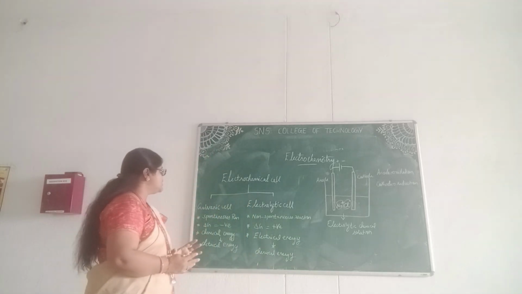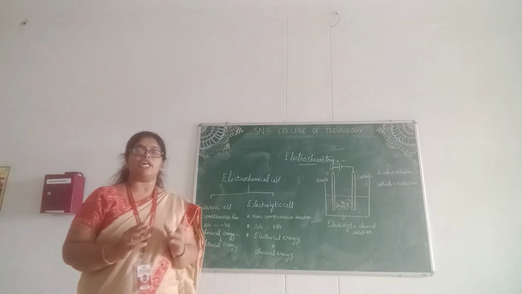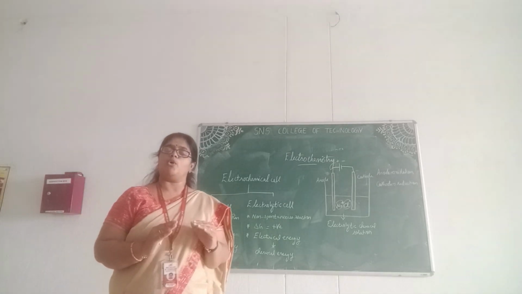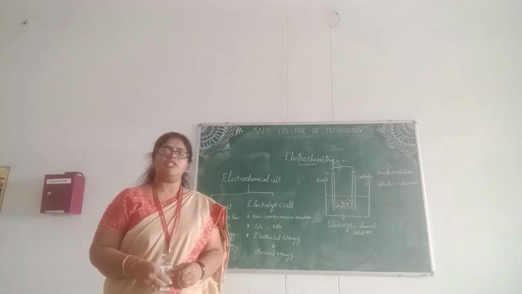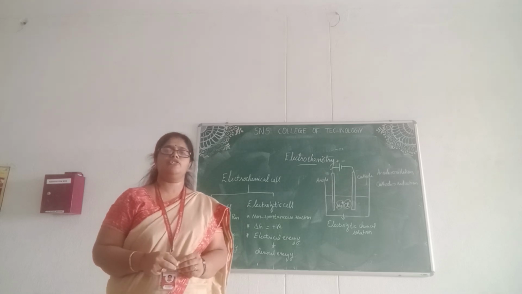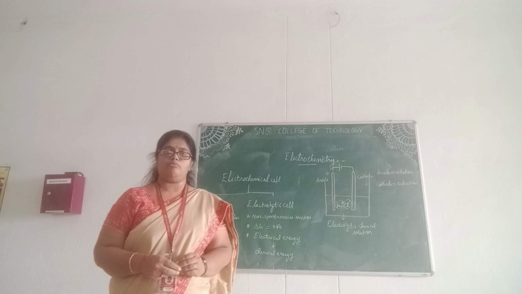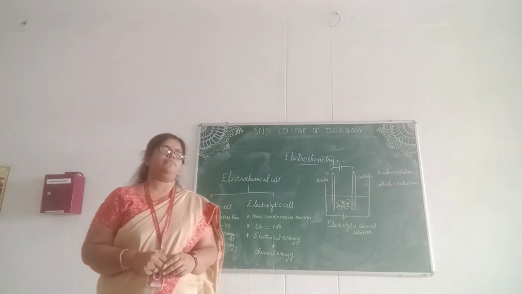So what is a galvanic cell? A galvanic cell is one in which a spontaneous reaction takes place. So what is a spontaneous reaction? A spontaneous reaction is one which occurs by itself without giving any trigger or any point to start with. So that is a spontaneous reaction.